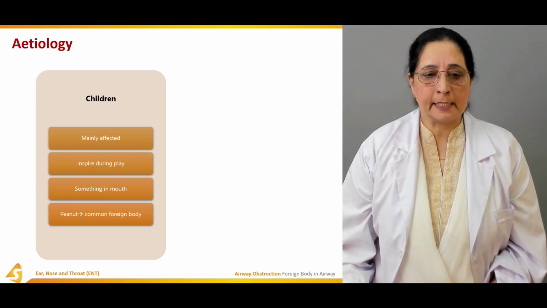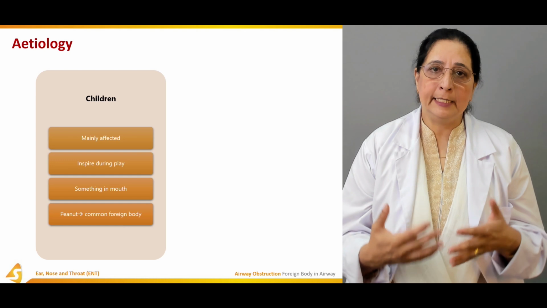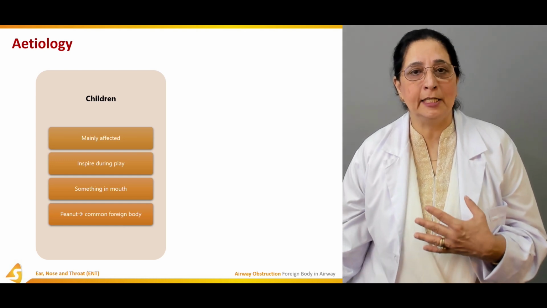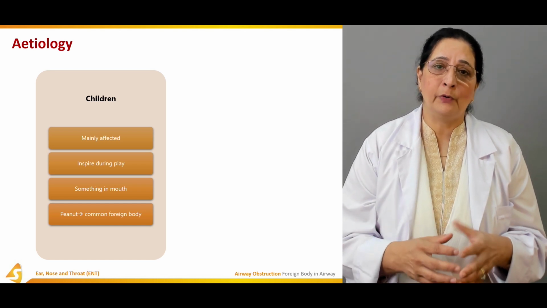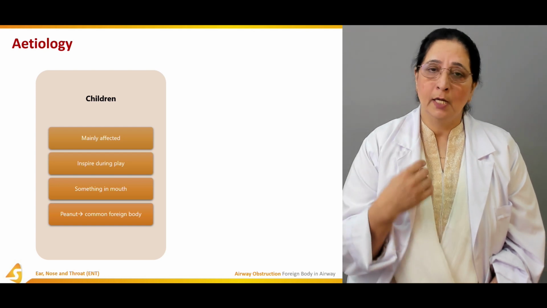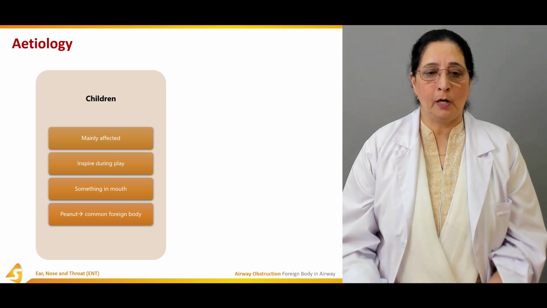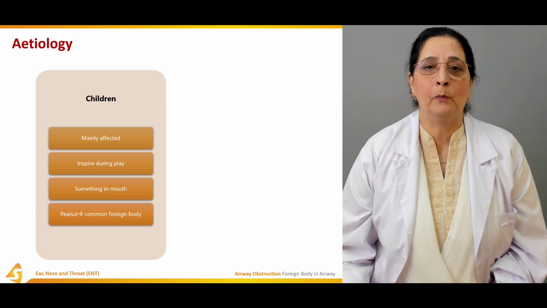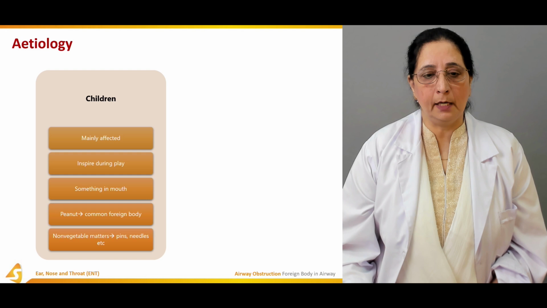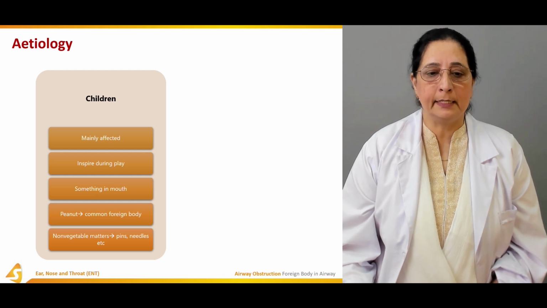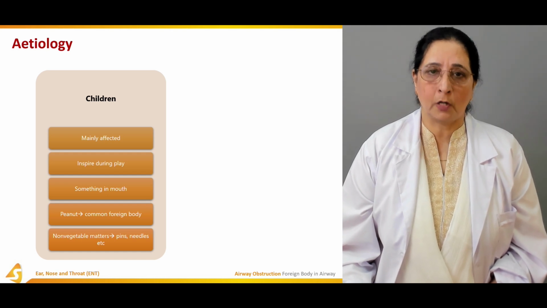Something in the mouth, as I mentioned, peanut, a common foreign body. If they are eating peanut, or if some adult was eating peanut and they were playing around, and a small peanut is on the floor, usually they grab it and put it in the mouth. They always have the tendency to put objects they find in the mouth. So small peanut is the common foreign body in children. Then we have non-vegetable matters like pins, needles, etc. that can also get aspirated and cause obstruction.